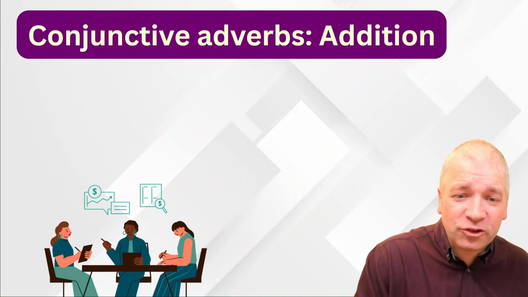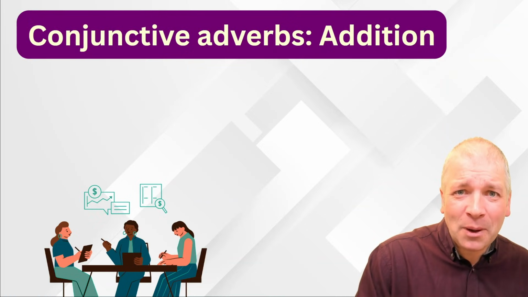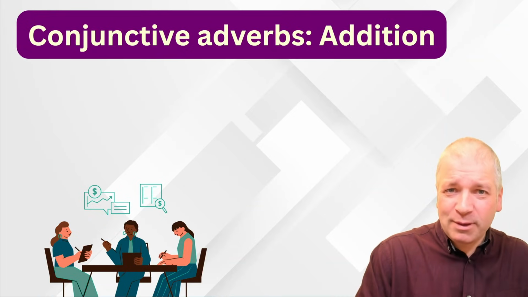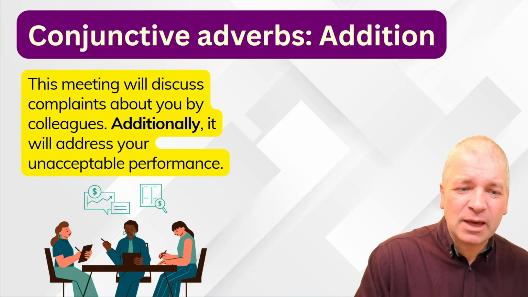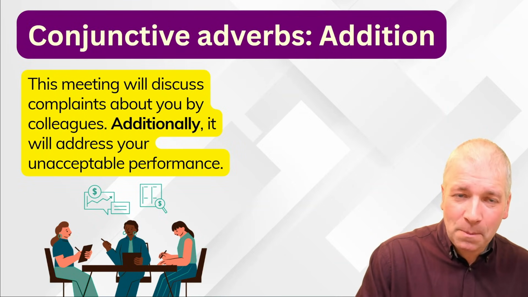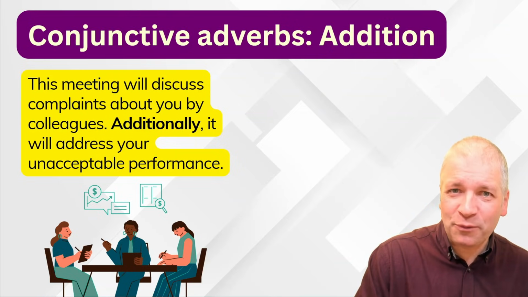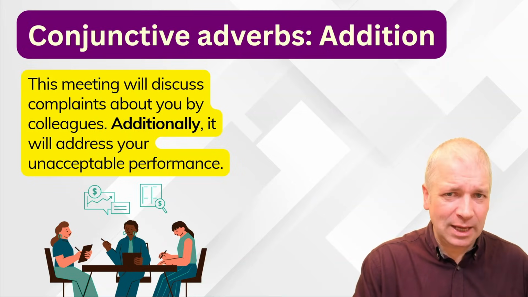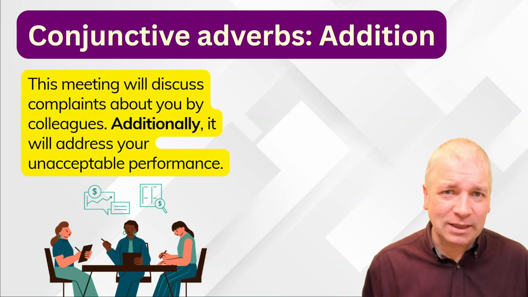Let's start with conjunctive adverbs of addition. Here on the left, we have a lady who's been called to a meeting, and the two other people are bosses of this person, and there's been some problems. This meeting will discuss complaints about you by colleagues. Additionally, it will address your unacceptable performance. It's not a good position to be in. But what's the purpose of additionally here? Additionally introduces an extra point.